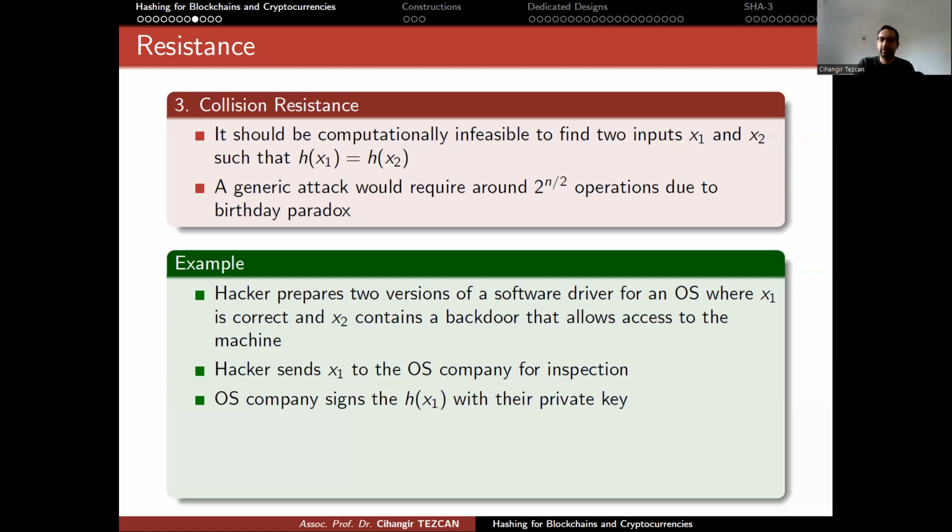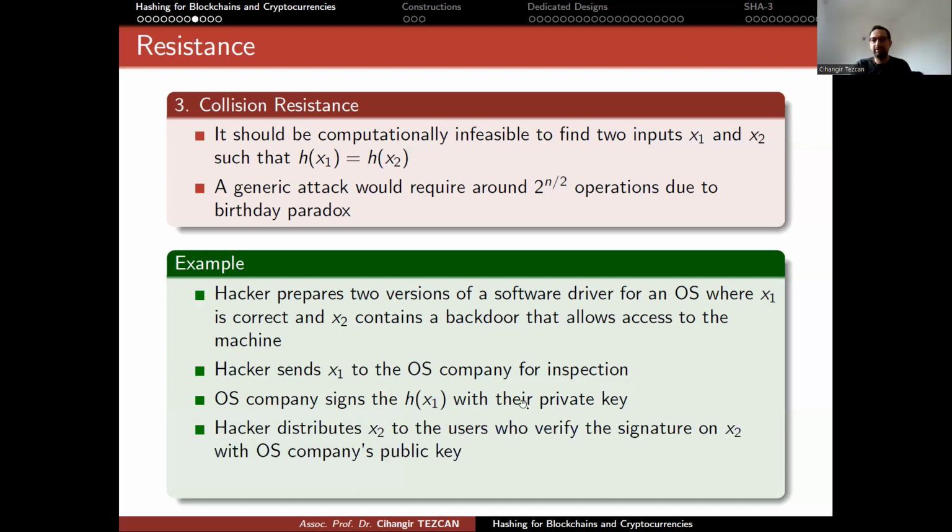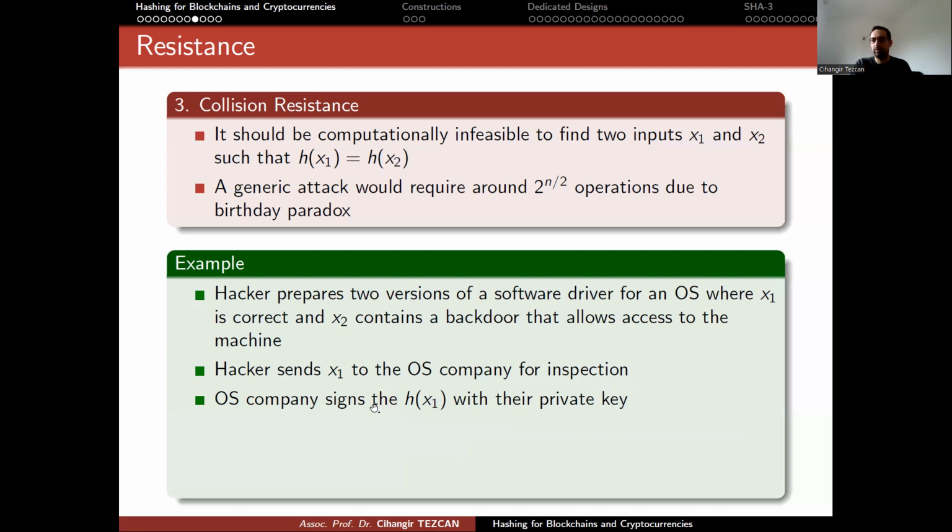When we digitally sign something, we always sign the hash of it, because if you sign the whole message, for instance, think about drivers nowadays, NVIDIA drivers exceeded 1 GB at some point. If you sign a 1 GB file, it will be a huge signature, which will be very hard to use in practice. But when you take the hash of it, it is very small. Then Microsoft signs it, and with the signature, when you want to install it, the operating system checks if it is signed by the operating system and says that, okay, this file is secure.